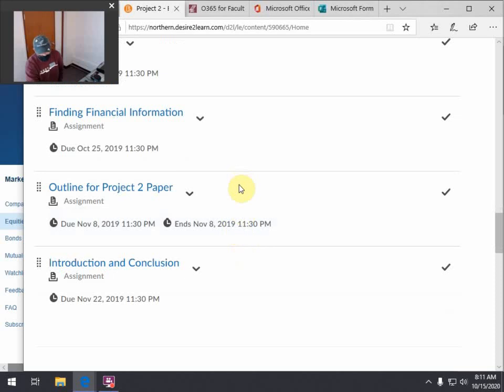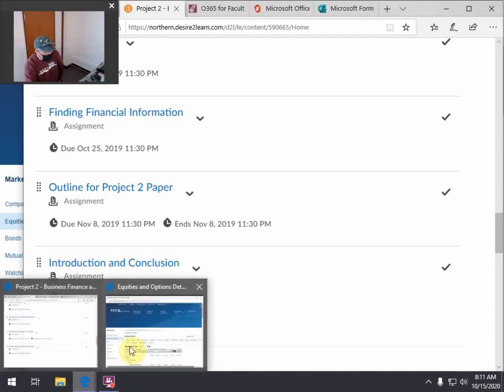You can do all these, and even if you don't write the very best final paper, you still might get an okay score out of it, right? But I want to make sure that you're on track. I also want to make sure that you're not procrastinating till the end of the semester like I always did when I was in college. I'm trying to keep you on track and moving ahead. Start to follow your company. Go to that FINRA site every day and see what's going on with the price and if there's any news.